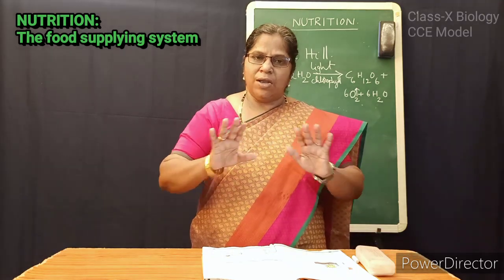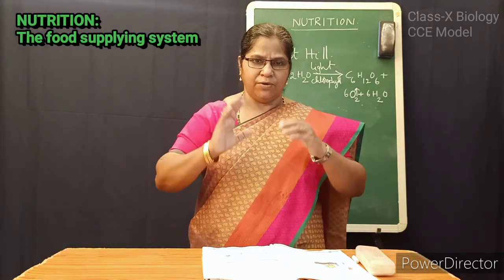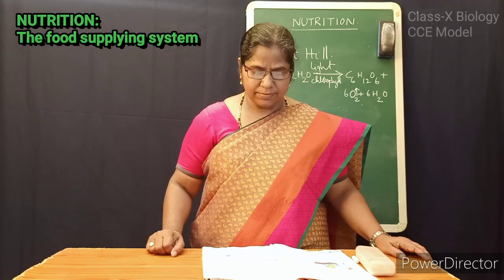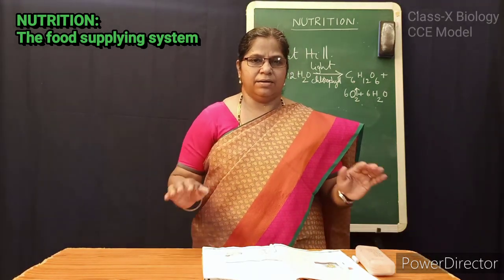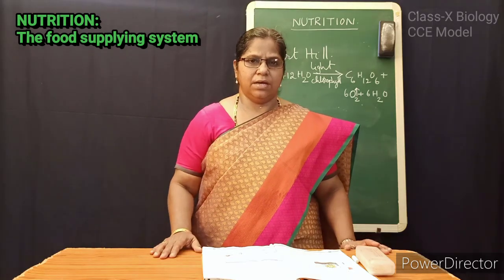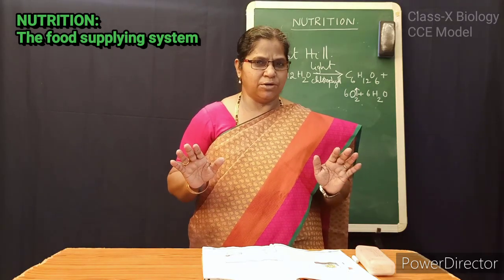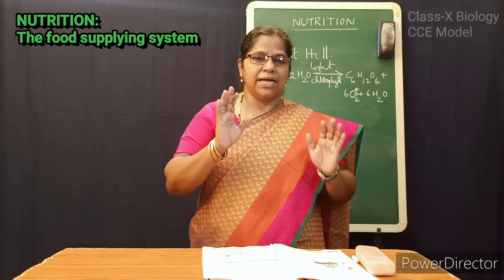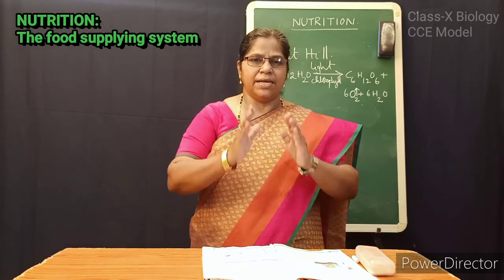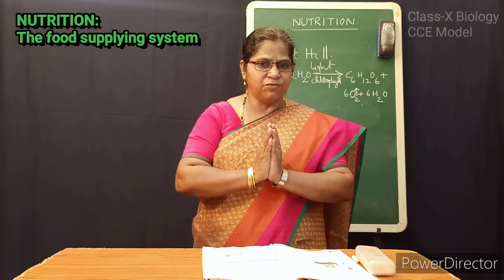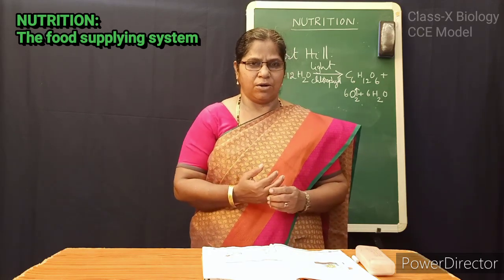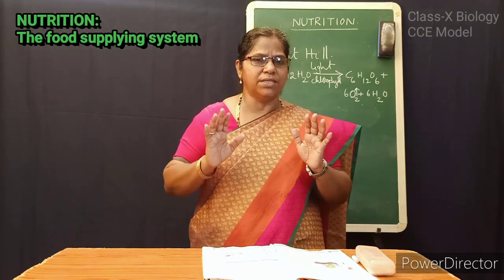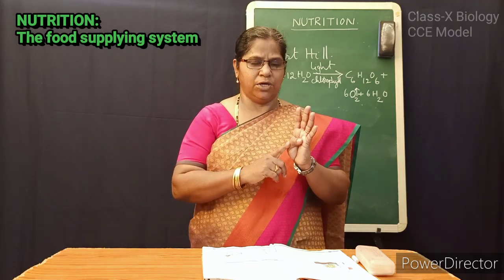So, all the plants are autotrophs. So, plants are autotrophs. No other organism is autotroph on this earth. On this entire planet, plants are preparing the food material and supplying to other organisms. So, no doubt in that plants are the autotrophs.